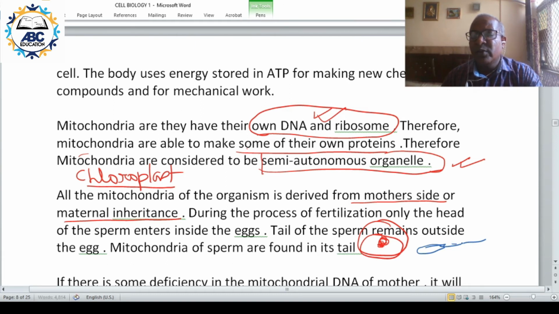Now, during the process of fertilization, sperm enters inside the egg. But what happens?